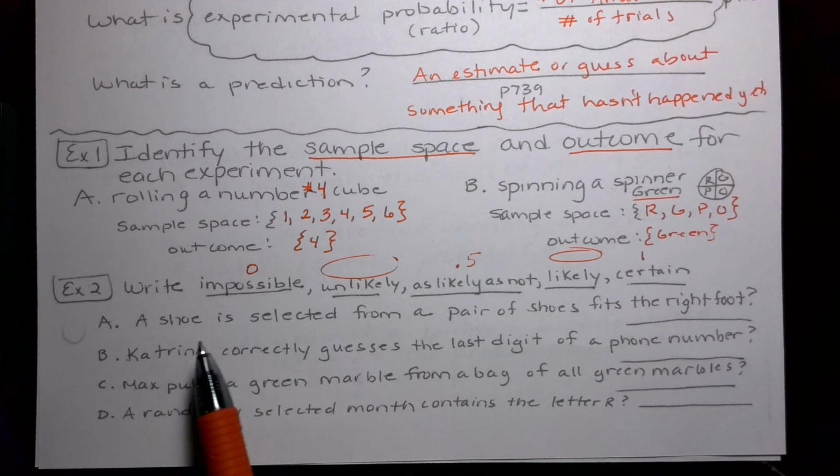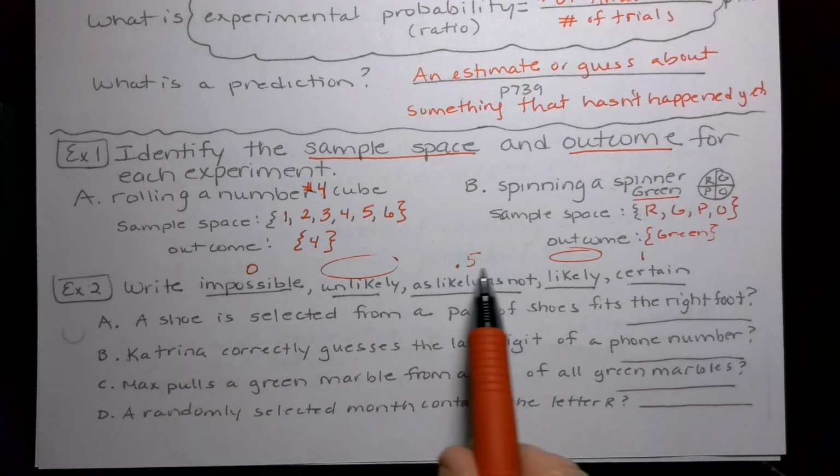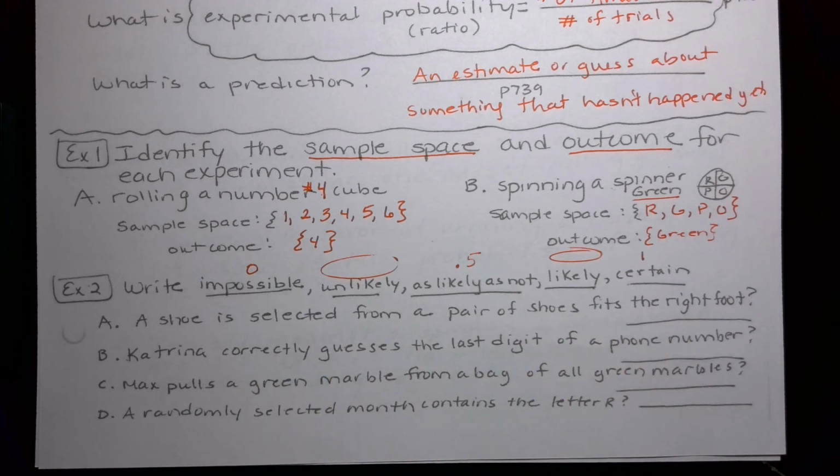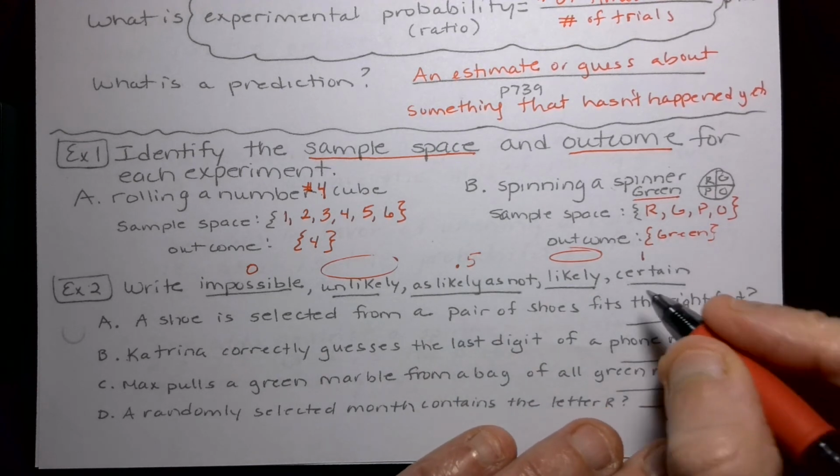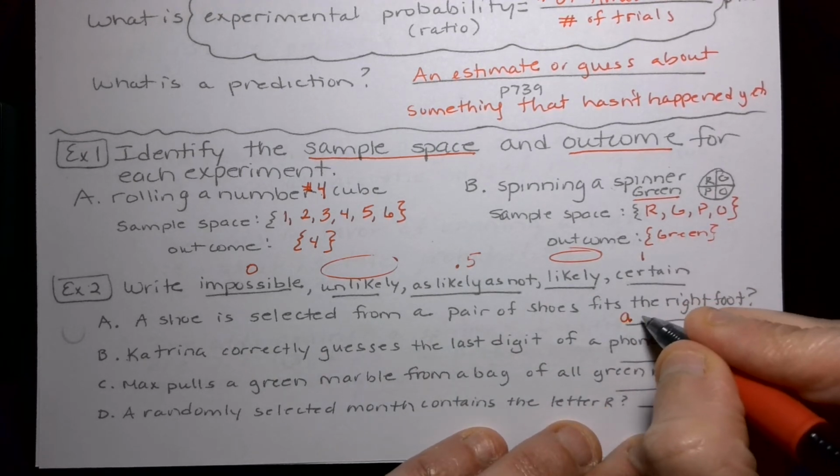So what is the probability, how certain is it if a shoe is selected from a pair of shoes that it's going to fit the right foot? Okay, so you have two shoes, you have a pair in front of you, you're going to grab one. Where on this gamut is it that it would fit the right foot? Well, it says likely as not, right? There's two there. You have equal chance of grabbing either shoe. So it's as likely as not.